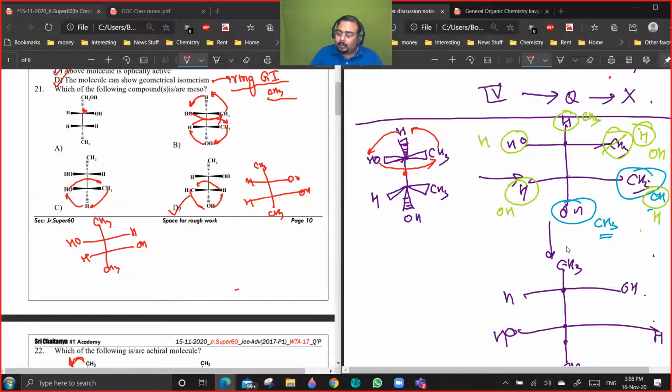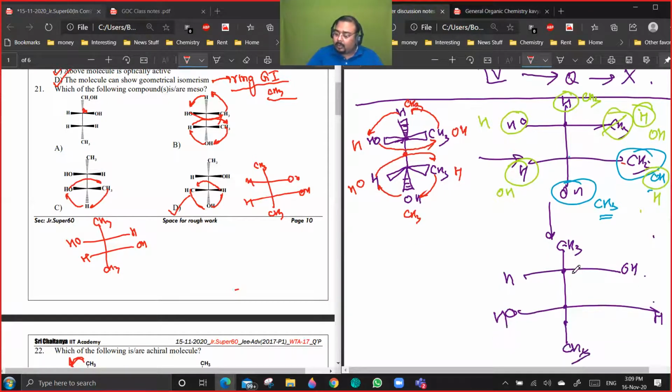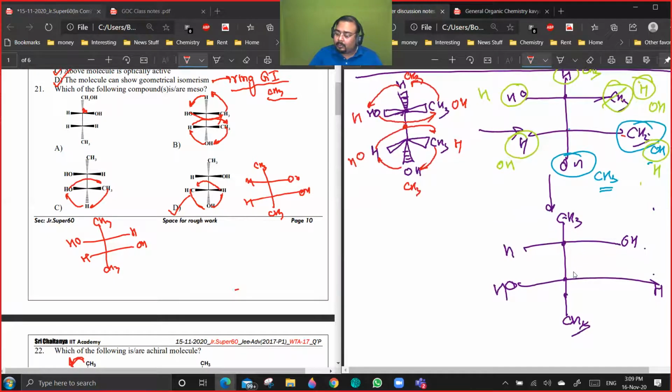So what you will get is OH, H and CH3, which we are writing here. Similarly, here I want to place CH3 here, so I move it like this. OH will move like this and H will move like this, so I get CH3 here, this OH will shift here and this H will shift here. I can write the bottom configuration. Are you getting the point?